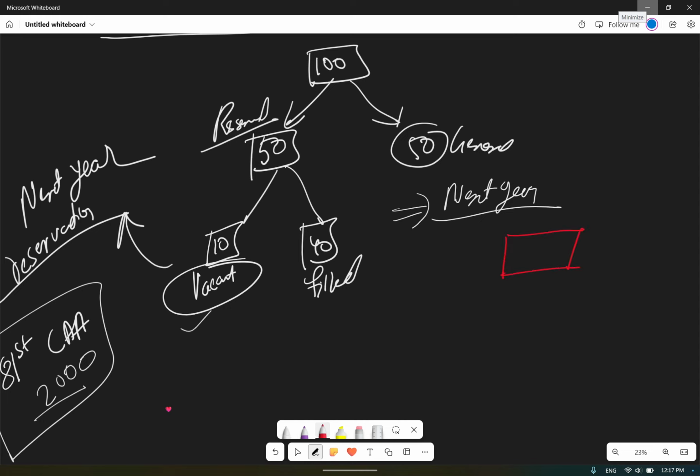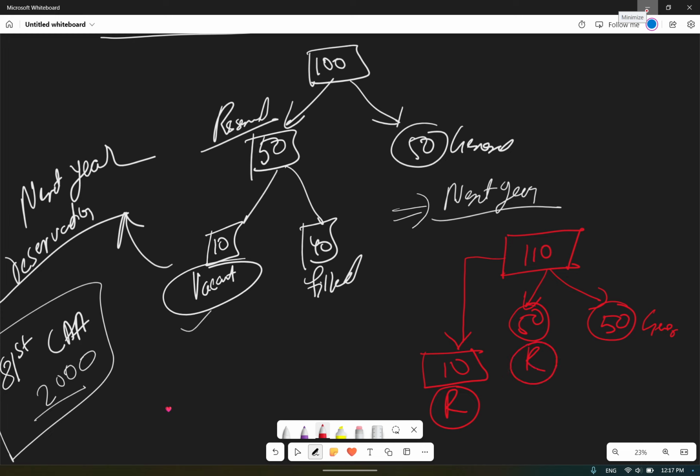Total number of seats will be 110. 50 seats will be given for the reservation, 50 seats will be given for the general category, and the extra 10 seats will be given for the reservation also.